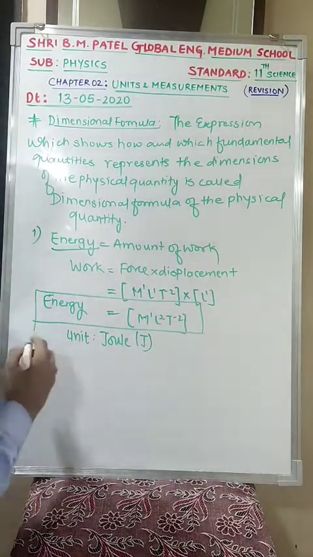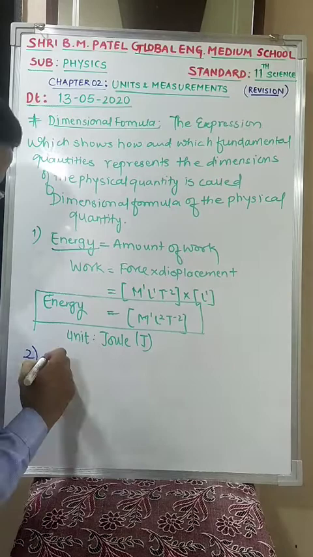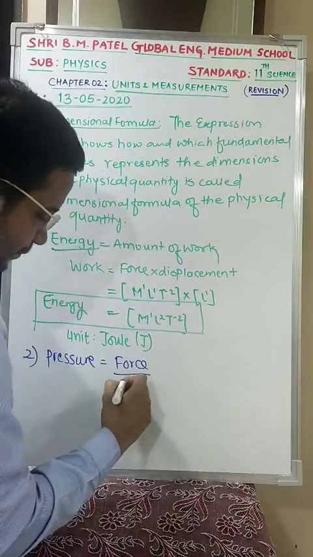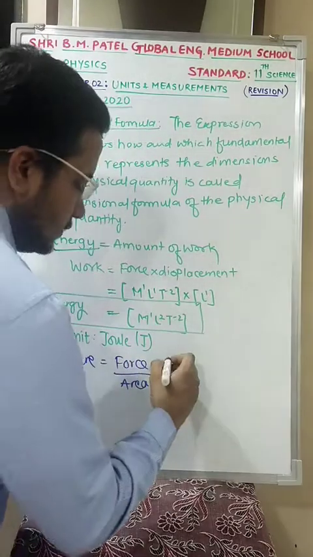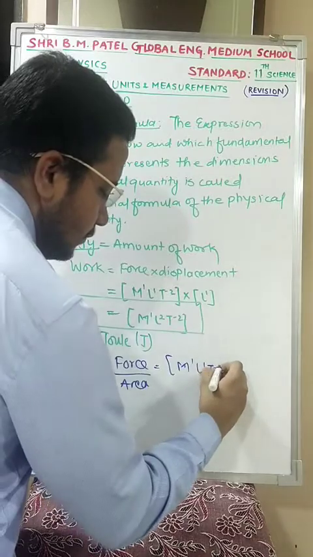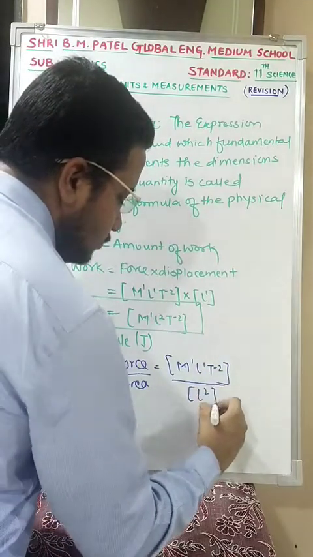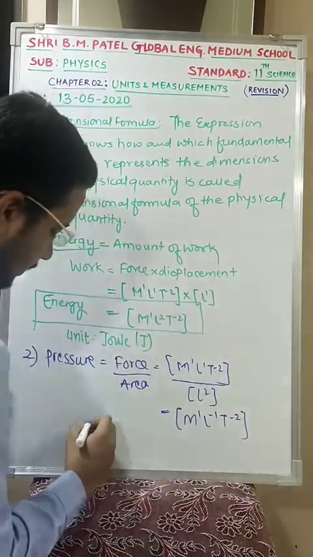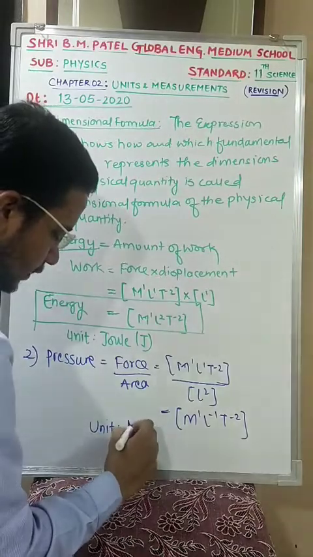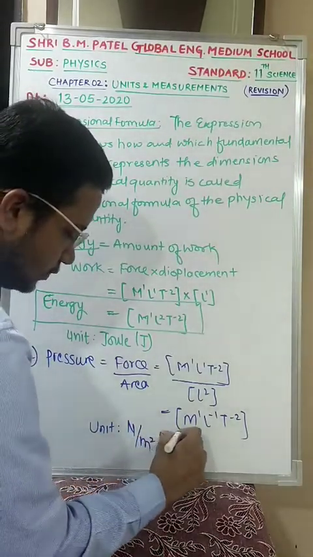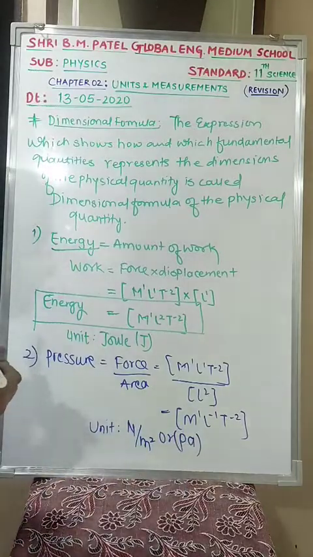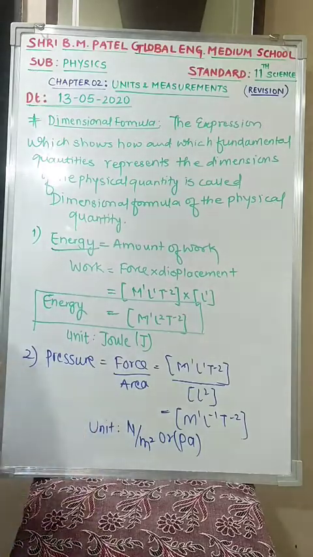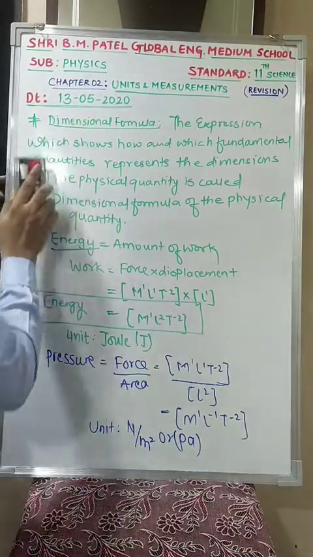Now the second term we are going to see is pressure. Pressure is nothing but force per unit area. What is force? Mass into acceleration. What is area? L2. So my final answer is M1 L minus 1 T minus 2. The unit is Newton per meter square, which is also known as Pascal, named after the scientist Pascal, denoted by Pa. Clear?